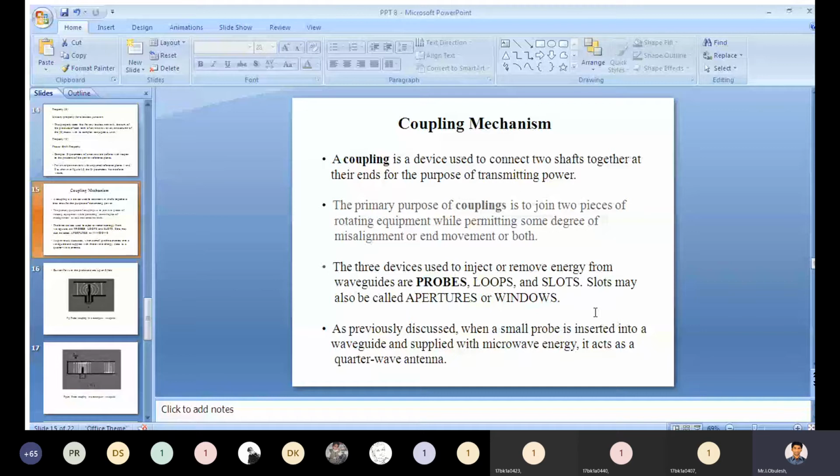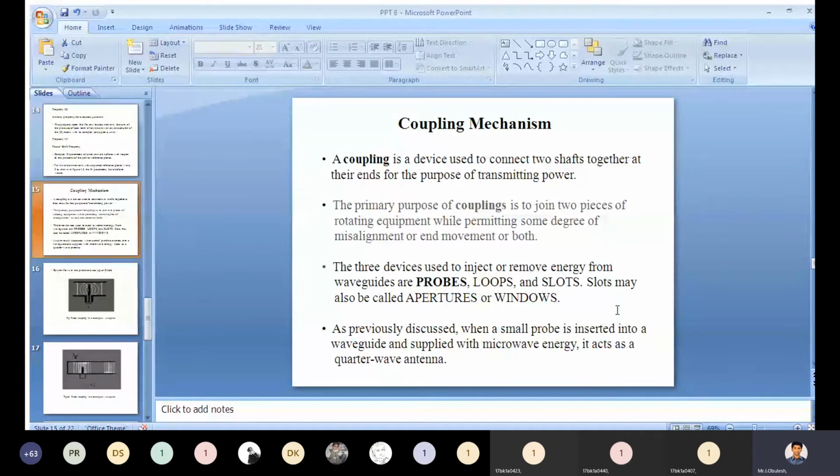Either you inject the devices inside your waveguide, or you remove the energy. Those devices are probes, loops, and slots. Slots may also be called apertures or windows.